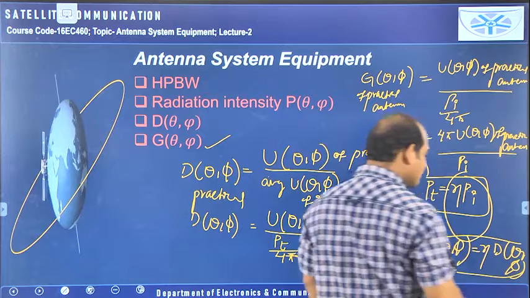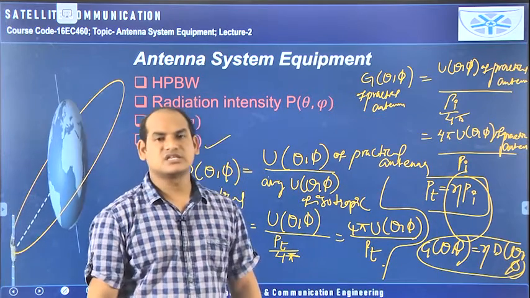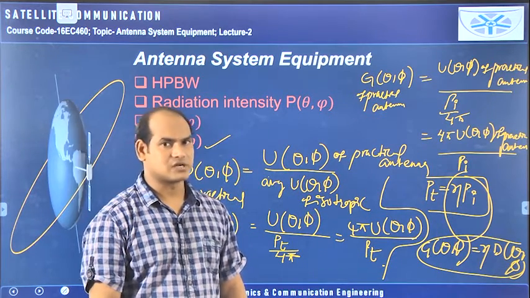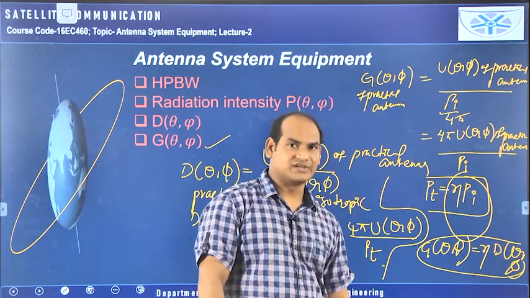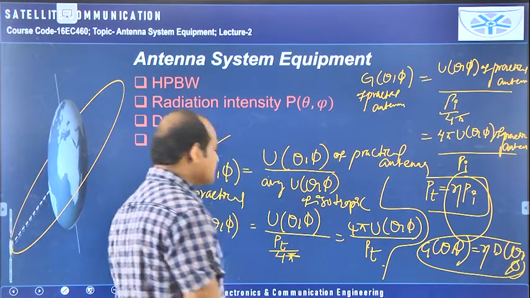So this is the relation I can give. G is equal to eta D. G is equal to eta D is the important equation you have to consider. That is, gain is equal to efficiency into directivity. So in this way we can define all these things.